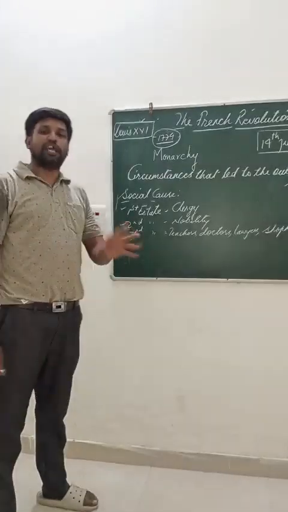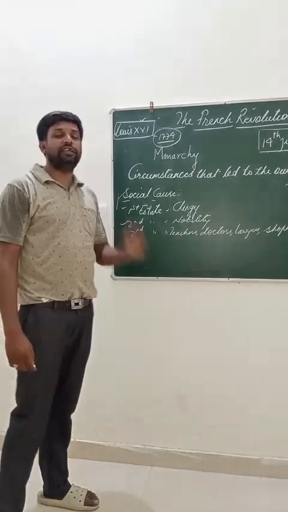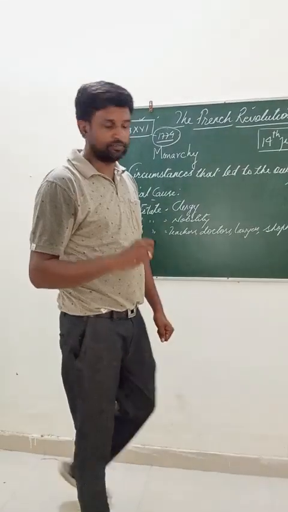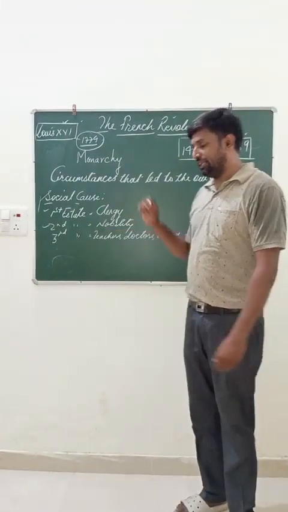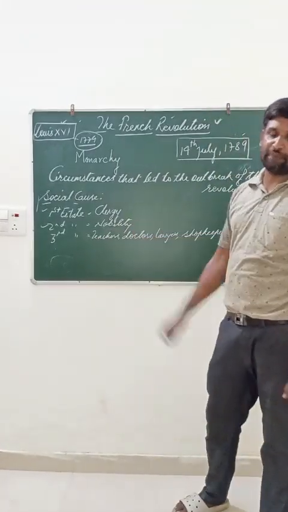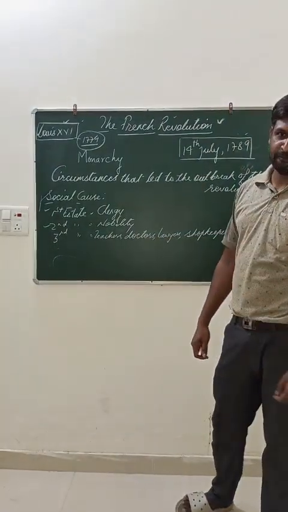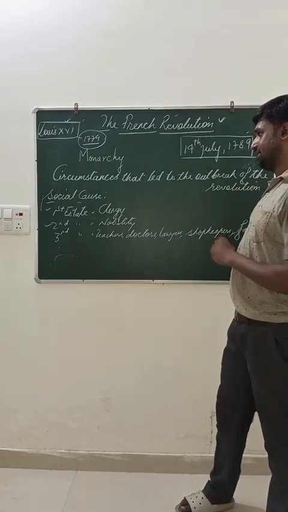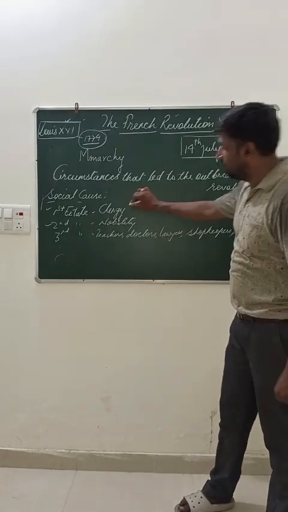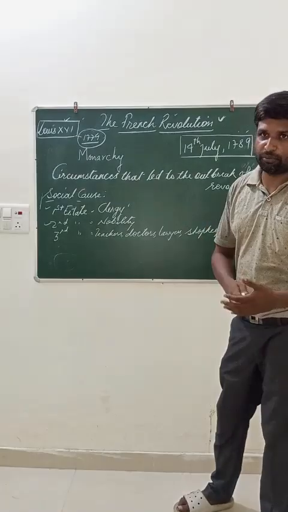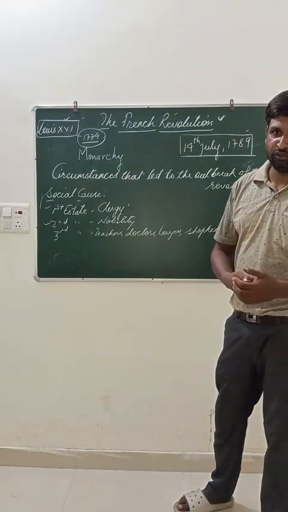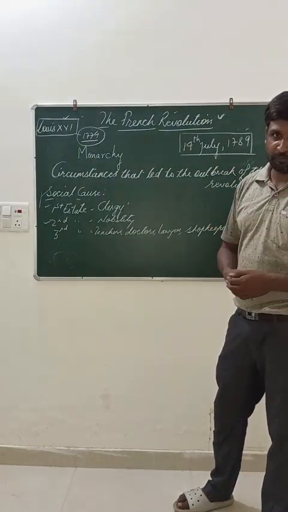There were many kinds of taxes. There were taille, tithes. The members of the third estate had to pay direct taxes to the state. There were taxes that were collected by the clergy. They had to pay 1/10 of their agricultural production to the church.